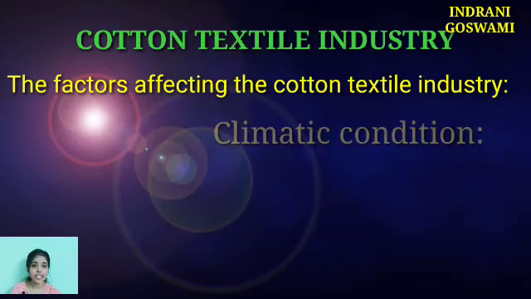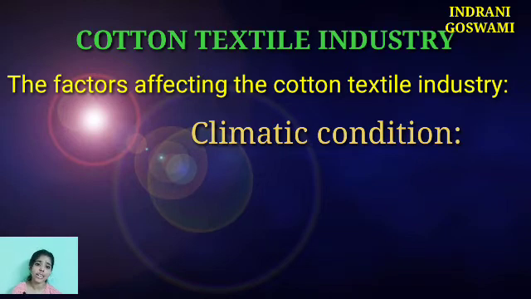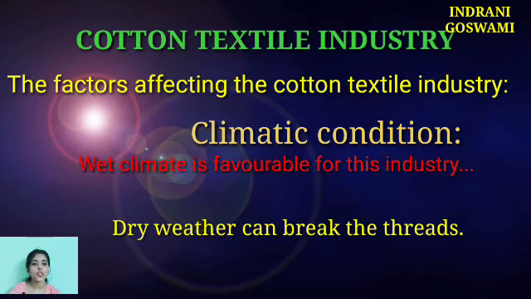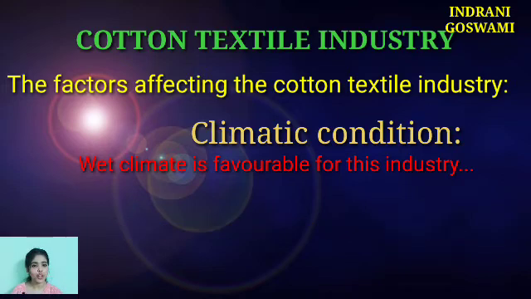Next is the climatic condition. Now, why is cotton textile very famous in India? Because in India, the climate is basically hot and humid. A wet type of climate is actually required for the development of cotton, because a dry season can easily break the thread. That's why in India the cotton textile industry can be developed properly.